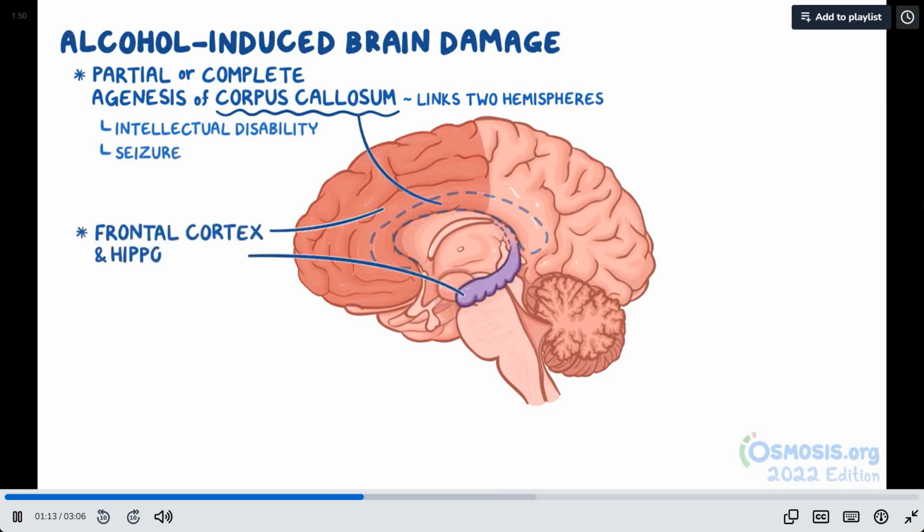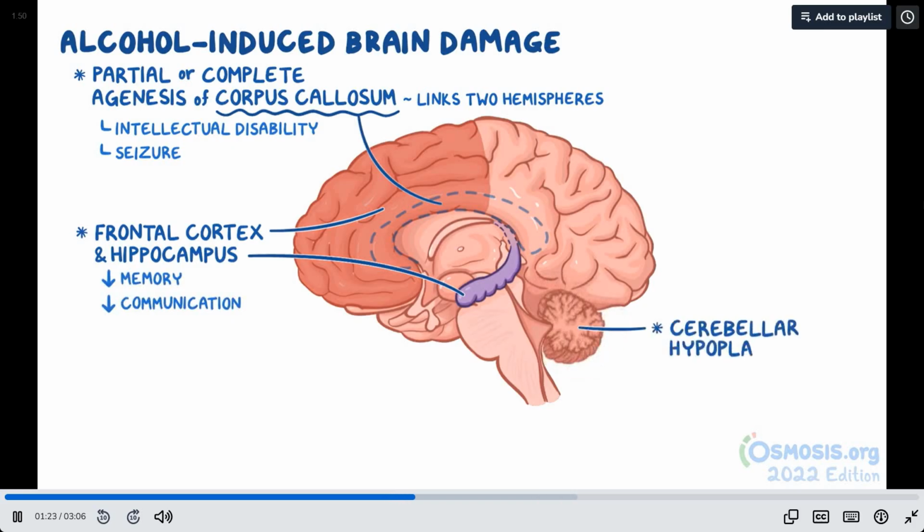When the frontal cortex and the hippocampus are affected, this causes poor memory and communication skills, as well as intellectual disability. The cerebellum can also be smaller in size, called cerebellar hypoplasia, leading to trouble with movement and balance.